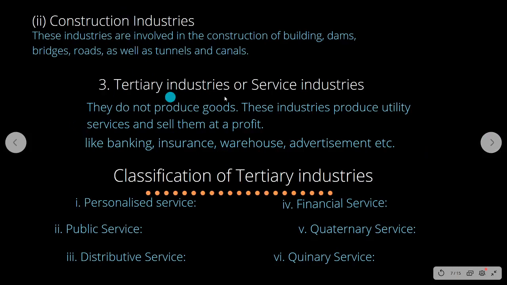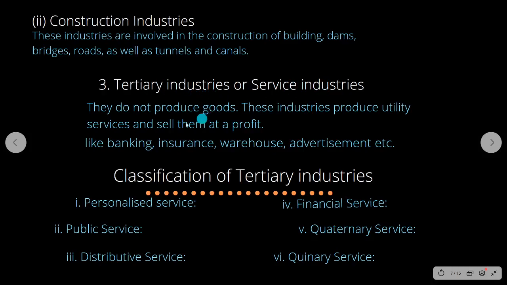Okay. Under tertiary, we are service industry. Here, they are not going to produce goods or anything, okay, but they are going to provide service in the form of banking service, insurance service, warehouse service, advertisement service. So these are called as service industries or tertiary industries.